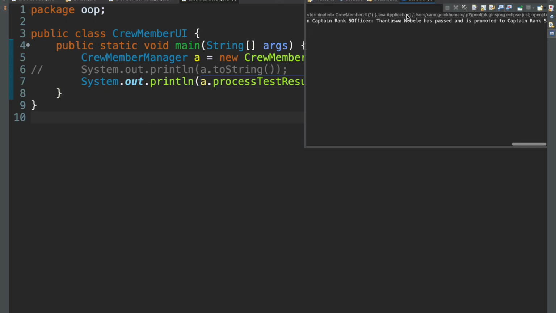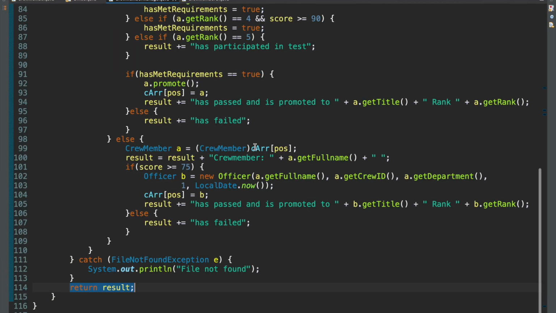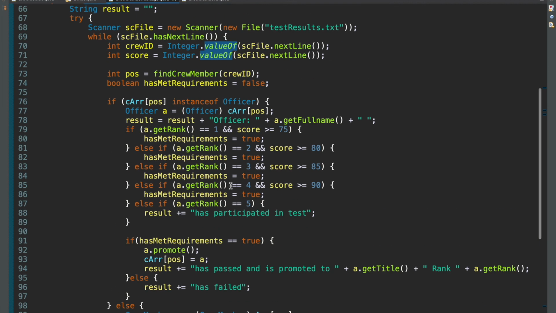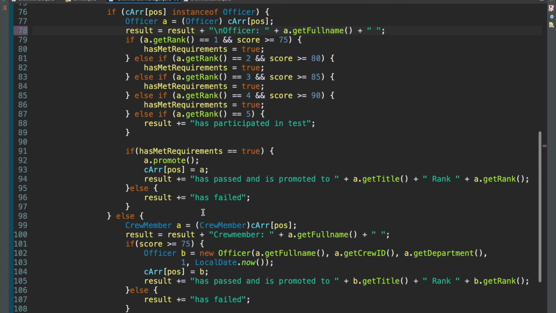So we missed something. And what we missed is, this is where you give me the answer, but it's a video, so I guess we can't really interact in that sense. We missed the new line. So every time that we add it to our result here, at a certain point, we need to skip to a new line, right? And the easiest way to do that is to come here. Every time we deal with a new object, we just say /n before we do that. Every time we deal with a new crew member, which is here, we just say /n.